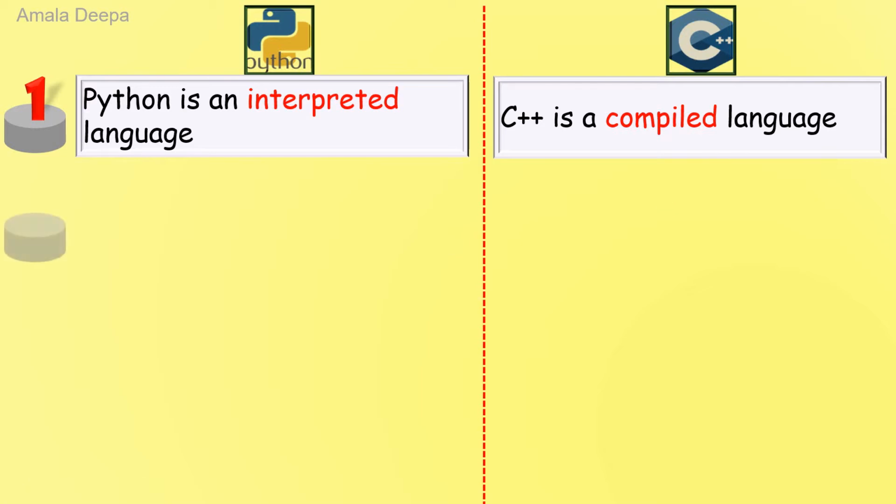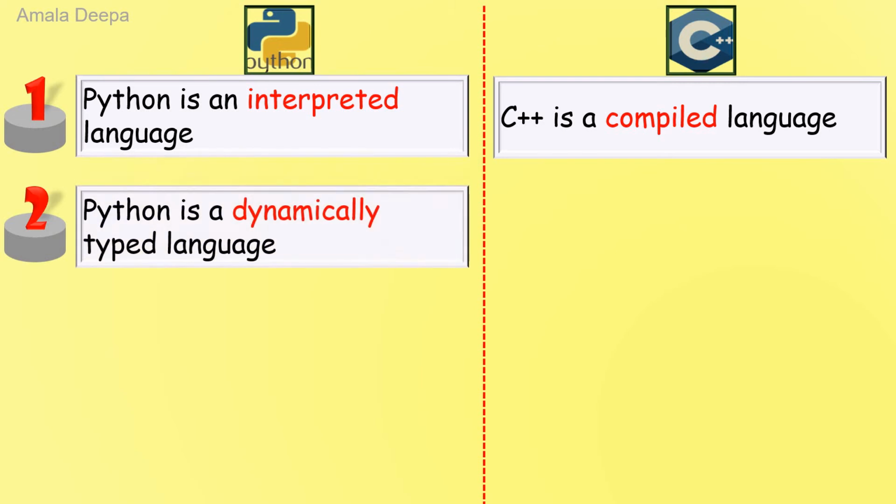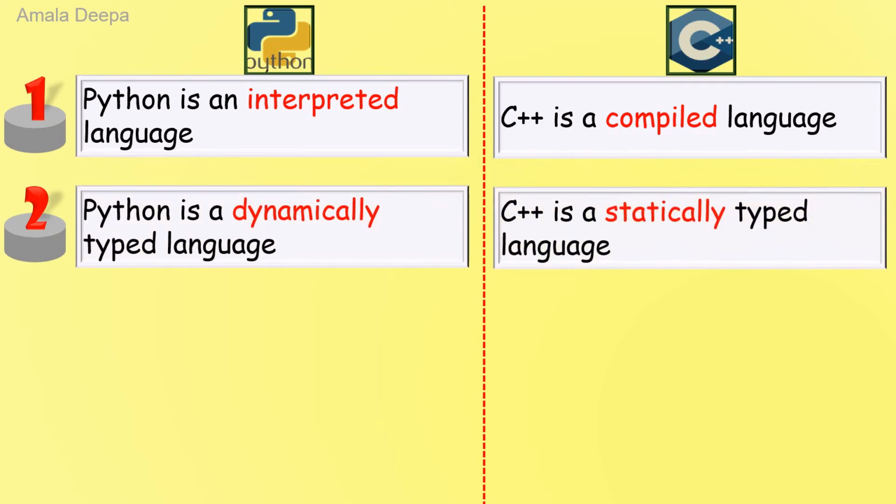The second difference is Python is a dynamically typed language. C++ is a statically typed language. Dynamically typed languages perform data type checking at runtime. Statically typed languages perform data type checking at compile time itself.